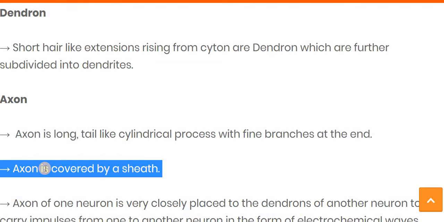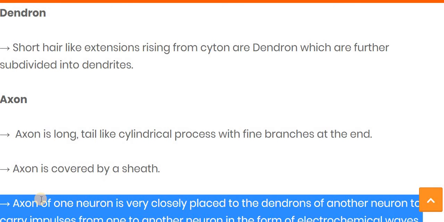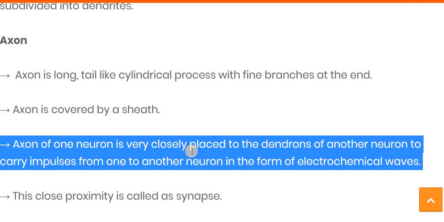This axon is covered by a sheath, and the axon of one neuron is very closely placed to the dendrons of another neuron. Where one neuron's end is, the other nerve cell's start is.